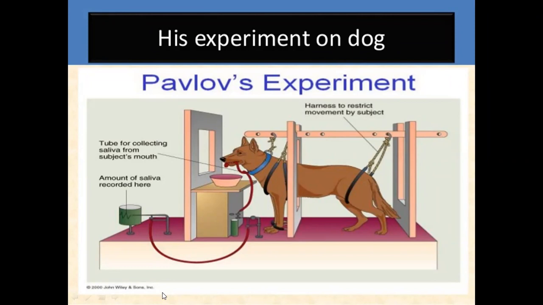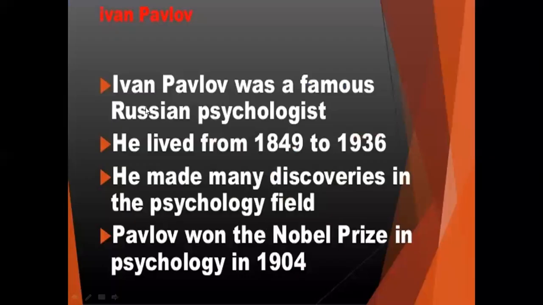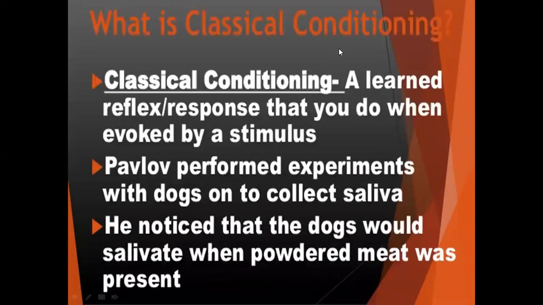As I said, this theory was developed by one of the important persons, Ivan Petrovich Pavlov, who is basically from Russia. He was a famous Russian psychologist who lived between 1849 and 1936. He made many discoveries in the field of psychology, and he got one of the highest awards in the world, the Nobel Prize, in the year 1904. So he must be remembered for his contribution and his theory.